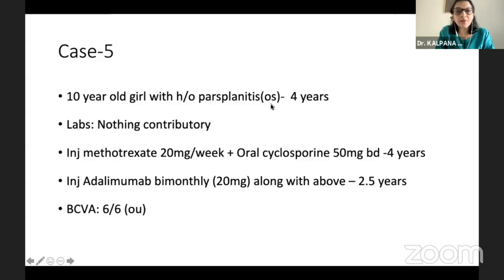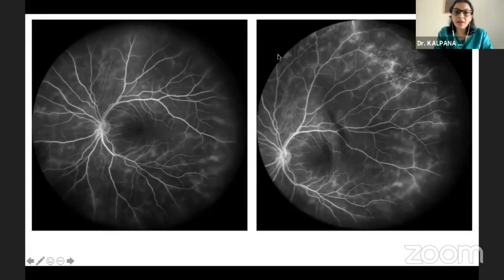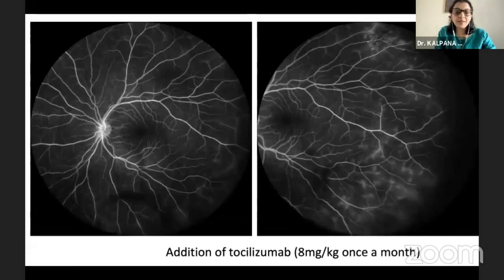What was interesting was the inflammation was only in one eye, and her best corrected visual acuity was 6/6 in both eyes. So this was a fluorescein angiography picture. In spite of all this, she had extensive leakage. We did a laser photocoagulation, but it did not help much. And we were boosted by the previous case. So we thought, let's try tocilizumab.